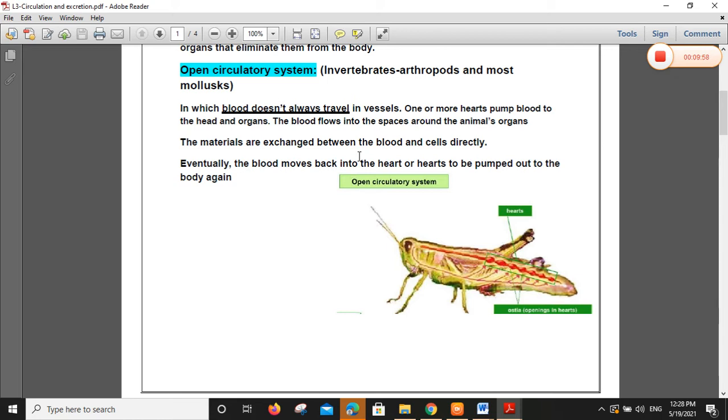So for this reason, I name it the circulatory system, due to the circulation, the trend that happens through the whole body organ. The word comes from circle, a circle with no beginning and no ending. Eventually the blood moves back into the heart.